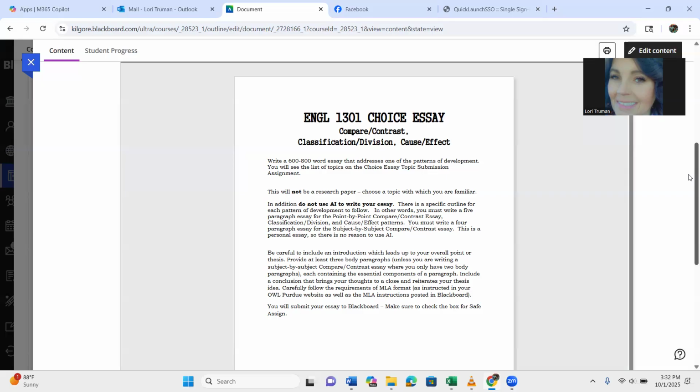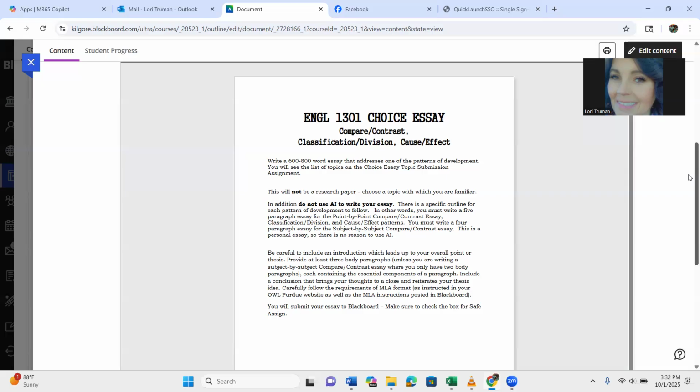If you're doing a compare contrast essay, I'm looking at, are you doing a point by point? Are you doing a subject by subject? If you're doing a point by point, then I know it's going to be 5 paragraphs. If you're doing a subject by subject, then I know it's going to be 4 paragraphs. So please pay attention to the PowerPoints. Mimic that. I've even posted some sample essays that I will show you in just a second. Those are excellent sources for you to look at.